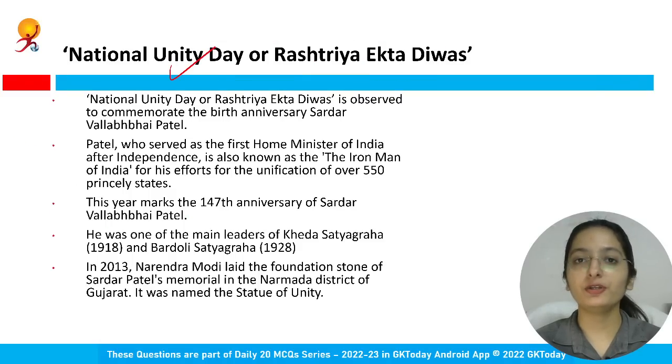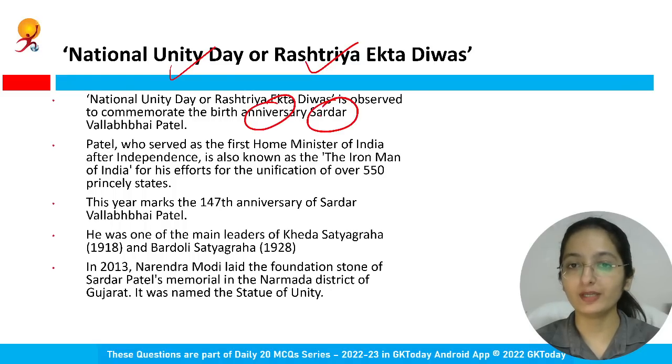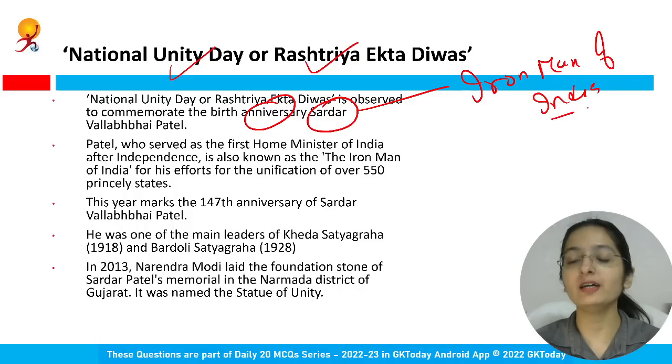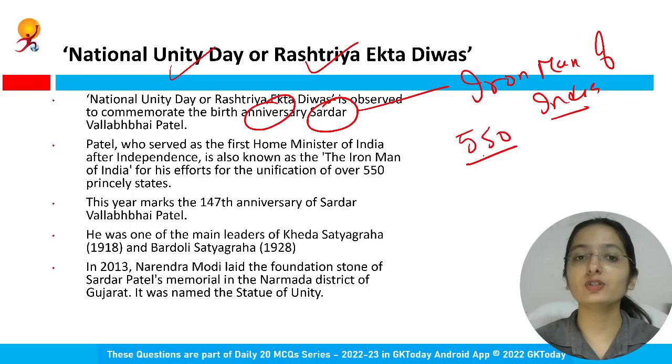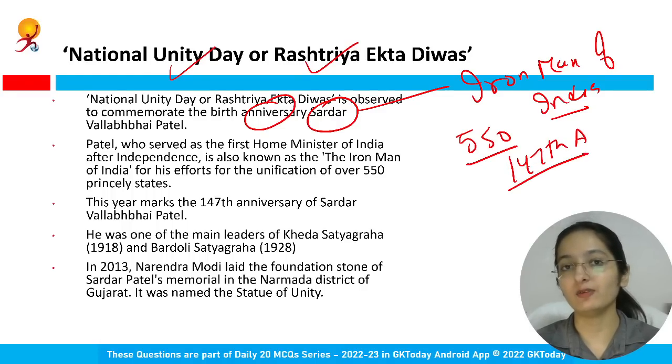National Unity Day, or you say it as Rashtriya Ekta Divas. It is observed basically so as to commemorate the birth anniversary of Sardar Vallabhbhai Patel, who is known as Iron Man of India. Why is he known as Iron Man of India? For all his efforts for the unification of 550 princely states. Sardar Patel was also the first Home Minister of India after independence, and this year marked the 147th anniversary of Sardar Vallabhbhai Patel. I hope you all have heard about Kheda Satyagraha and Bardoli Satyagraha in modern history. He was one of the main leaders of those satyagraha.